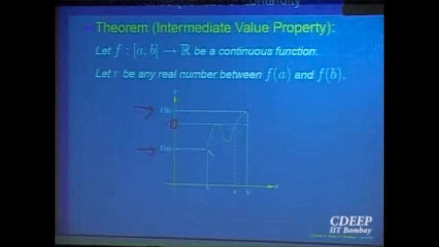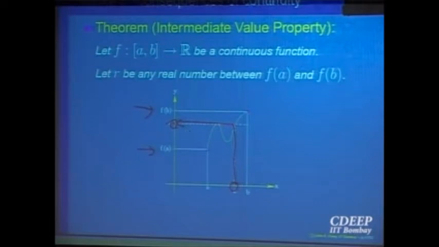So if I want to draw a graph which is continuous, then I have to cross this line somewhere. And crossing means what? That means there is a point here where it crosses. That means there is a value c where this value r is taken. So there is a value c where this value is taken.